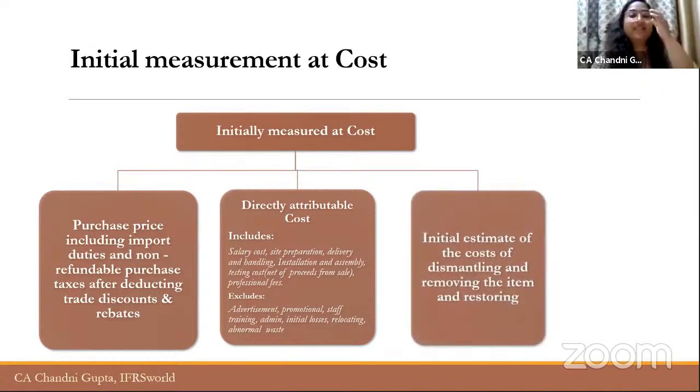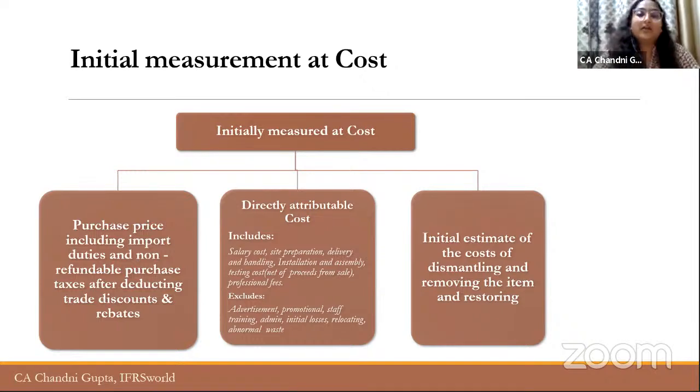Now, third leg is very, very important. So the standard says that when you are measuring the asset, you have to include an initial estimate of cost of dismantling. Now, suppose Reliance has got a land on lease from government, right? And it is a contract for 50 years, and Reliance is going to construct a factory building on that particular land. Now, what happens is, after 50 years, as per the agreement with the government, Reliance has to give back that land after 50 years in the same condition as it was at the inception.